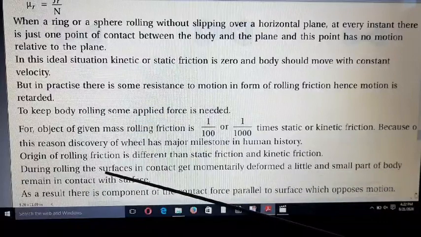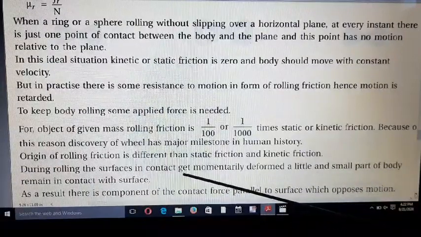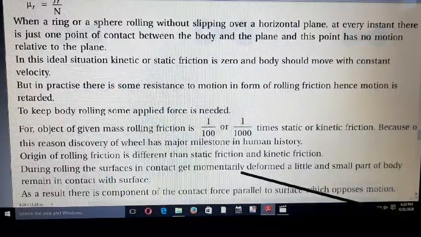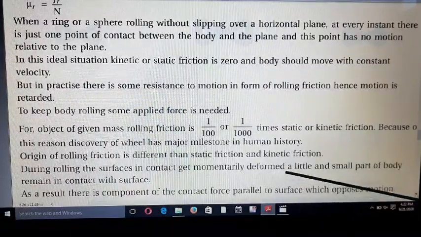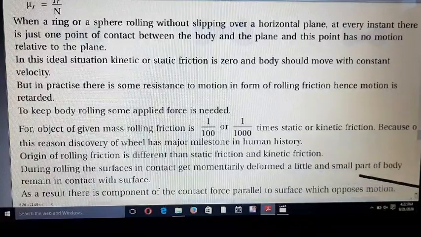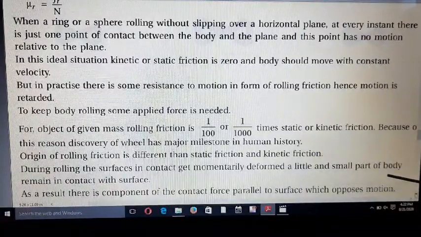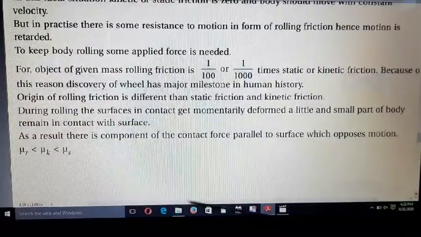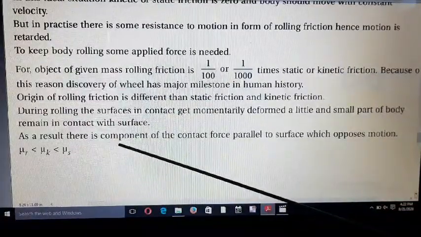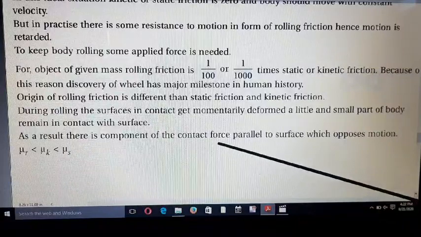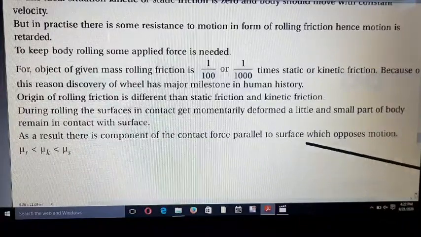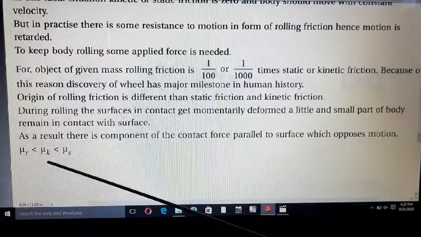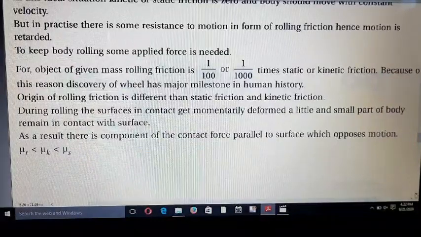During rolling, the surfaces in contact get momentarily deformed a little, and a small part of the body remains in contact with the surface. As a result, there is a component of the contact force parallel to the surface which opposes the motion. mu r is less than mu k, which is less than mu s.